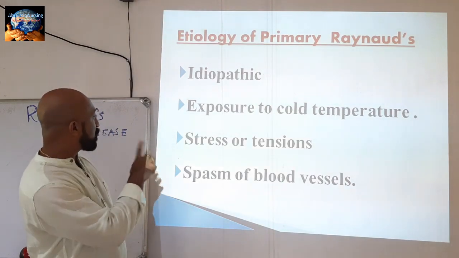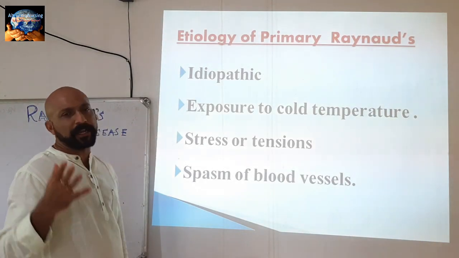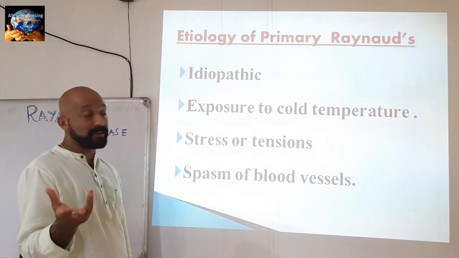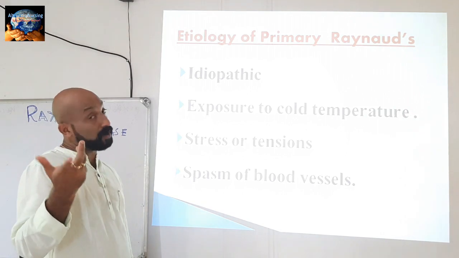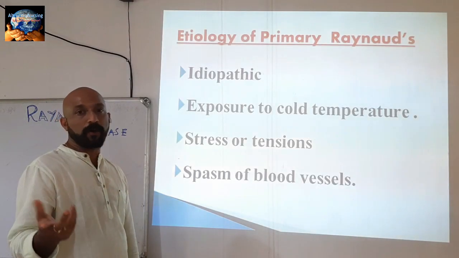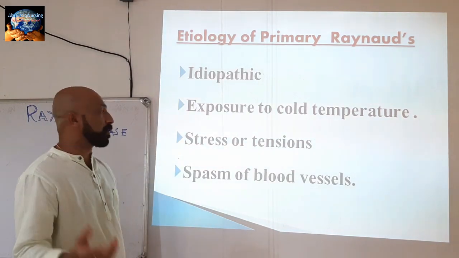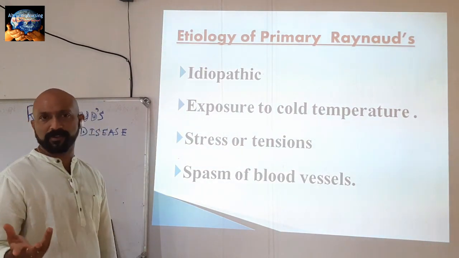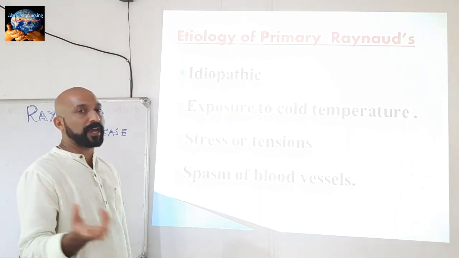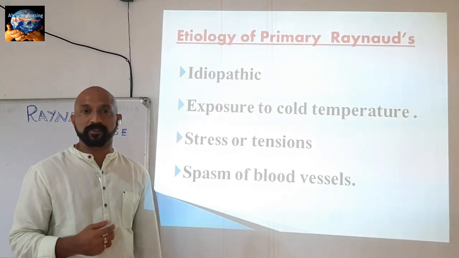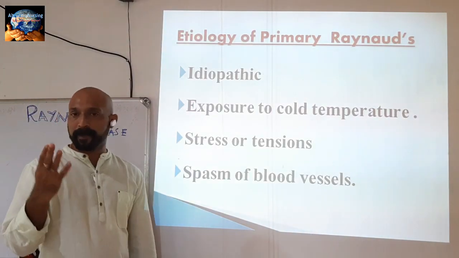Next one is stress or tension. This is commonly the main etiological factor. When you get stressed, it may cause vasoconstriction or vasospasm of the arteries and may cause primary Raynaud's disease. Next is spasm of blood vessels. I already said, even small micro spasms can cause primary Raynaud's disease. Those are the main etiological factors behind primary Raynaud's.